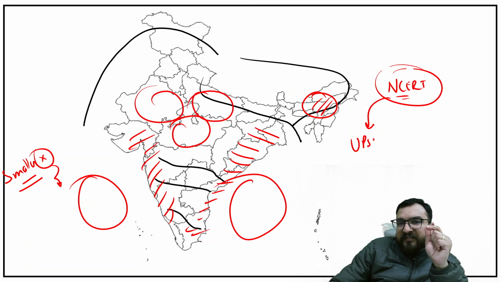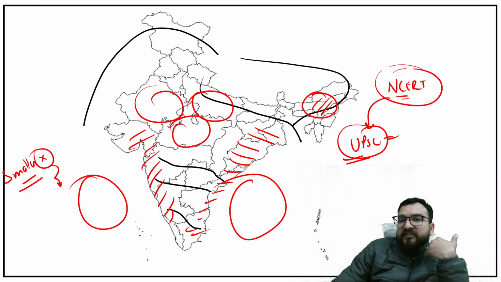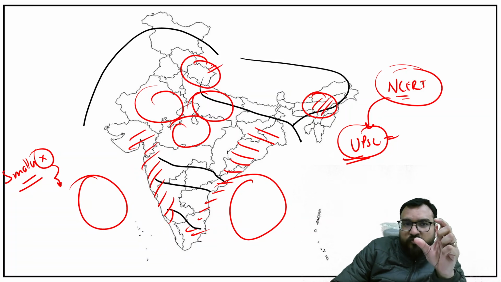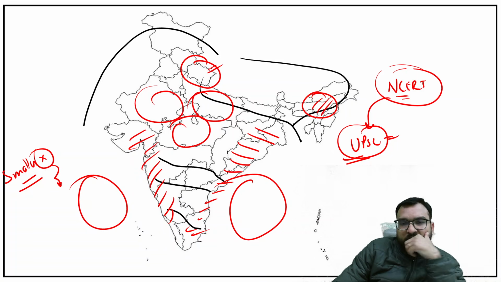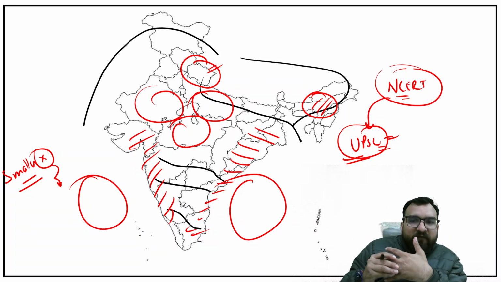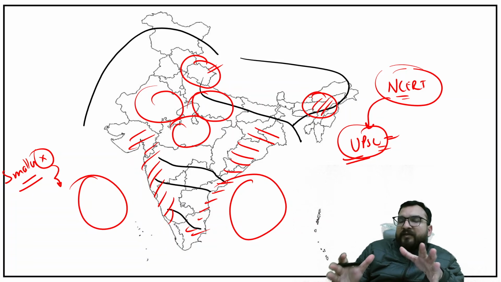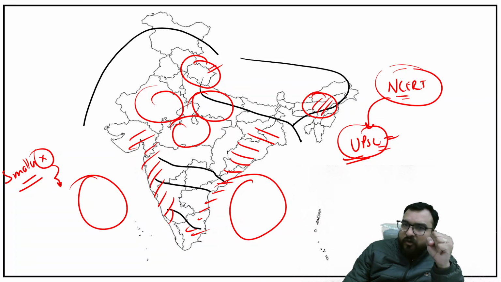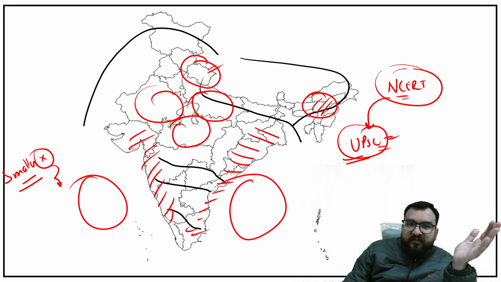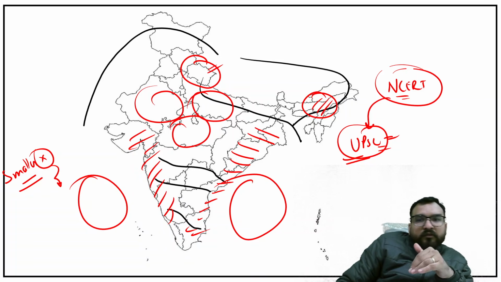Also, what have been asked in UPSC examination, only UPSC, because state PCS we cannot see, because state PCS will be asking you some small rivers as well. You will be finding thousands of small rivulets in Uttarakhand state itself, right? So in UPSC and other examinations, CDS, CAPF, if they have asked any smaller river, then I'll be giving you the information of that. Once you have done the smaller river system as well, your river system topic will be strong, guys. Those who are following it wholeheartedly from the first lecture of world mapping itself, really appreciate it, and I hope you are still connected and not delaying the lectures.